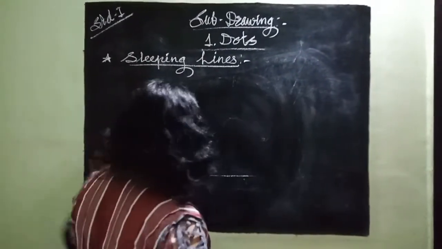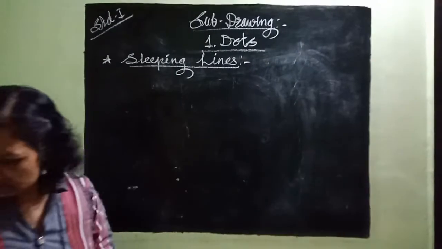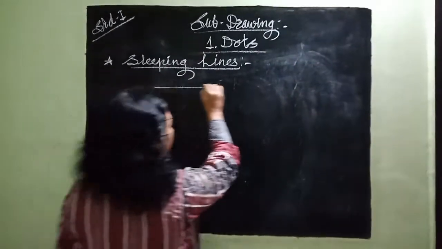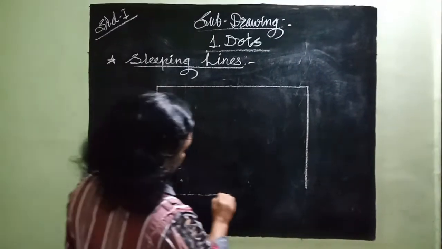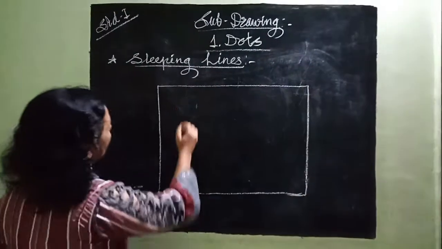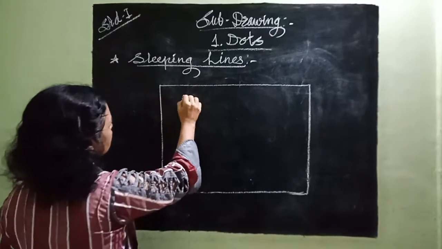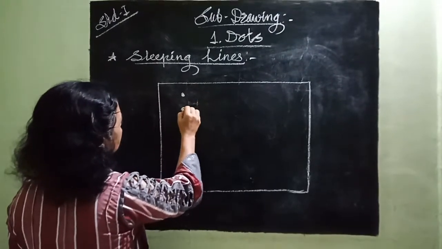How do we do it? Suppose this is your page. This is your given page and some dots are given here in this line.